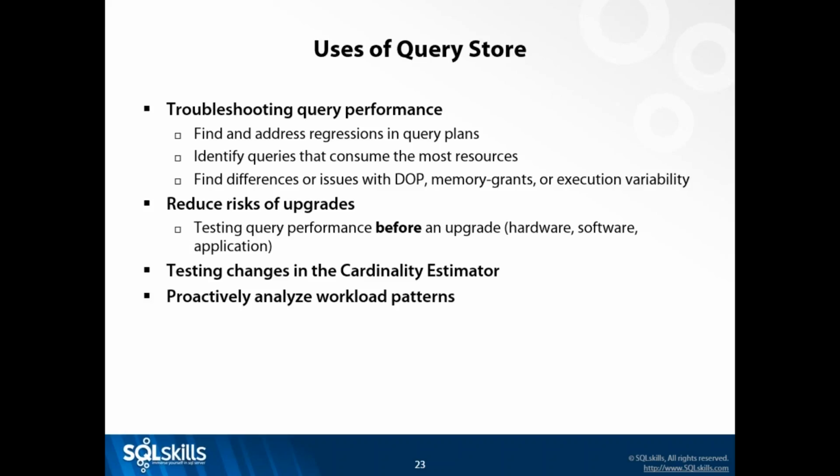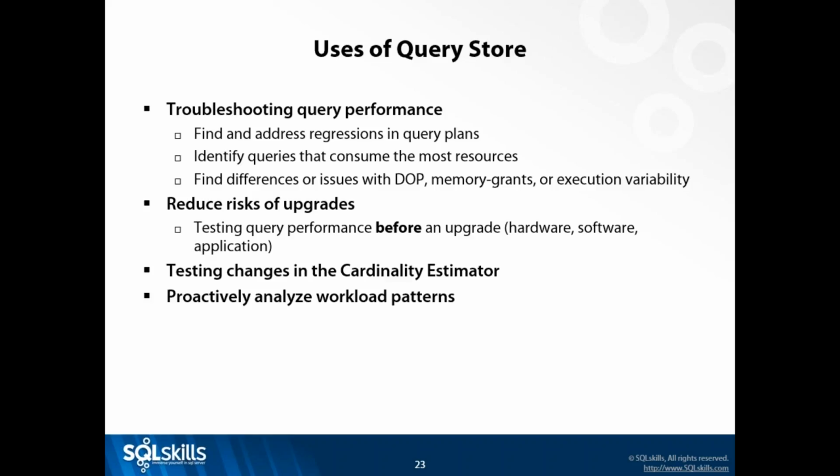So I've talked about Query Store just in terms of looking at regressions, right? And we can also look at queries based on resource use or differences with max DOP, with versions, with memory grants. You can also use this for testing your upgrades. This is really cool. Imagine taking a copy of your database that has Query Store in it, backing it up, restoring it in a new environment, and then running the same queries in that new environment. Then I've got my original data, and then I've got new data in Query Store that I can compare. So I could do that for hardware changes, for software or application changes.